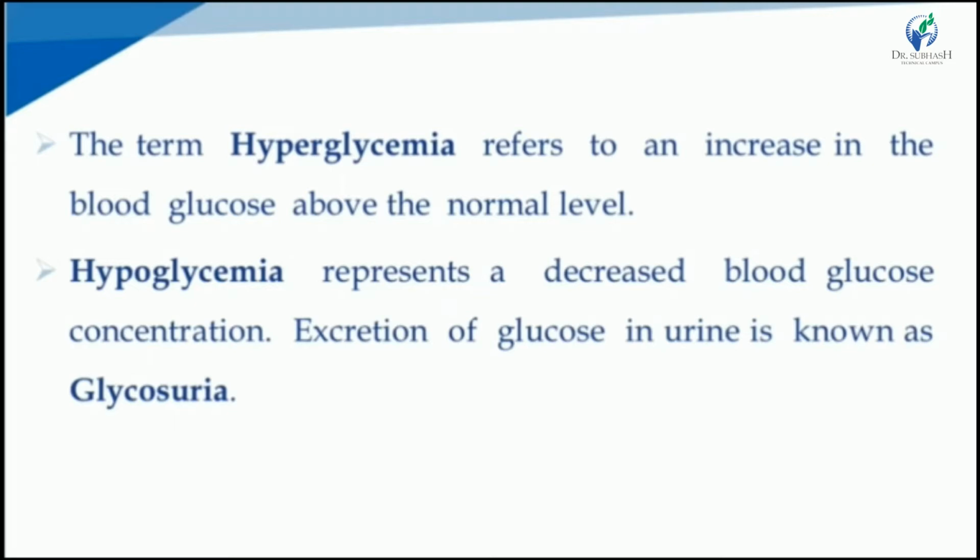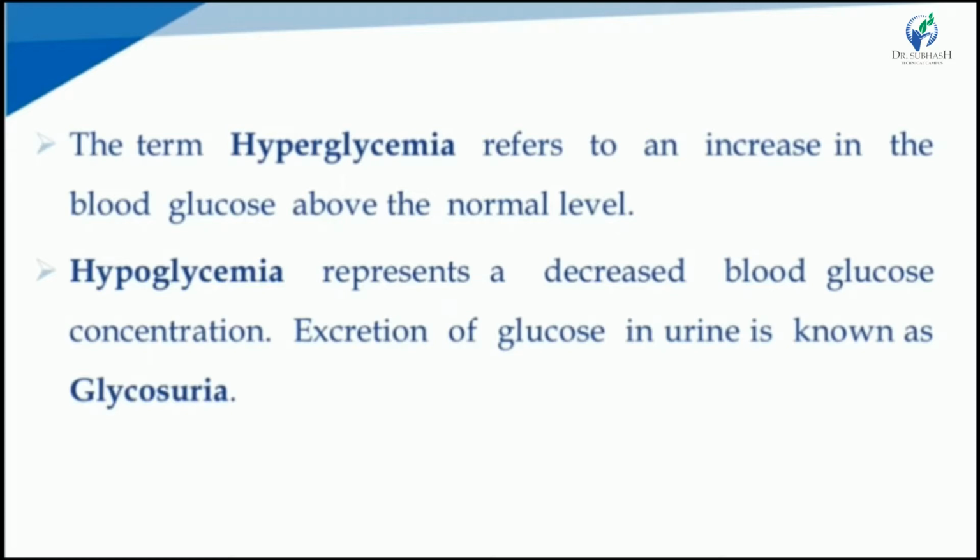Hypoglycemia is a decrease in the blood glucose concentration below that normal range.